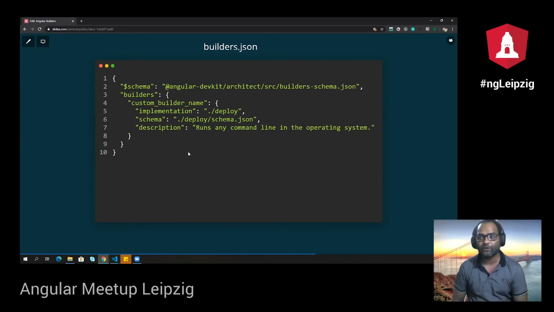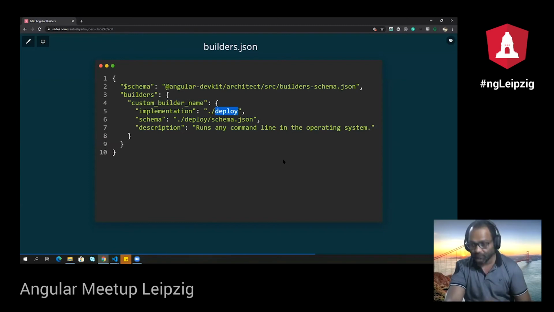And then after you have created your index.ts file, and you have included the entire code into index.ts file, you can go ahead and create a builders.json. So builders.json file lets you define your command name. So here custom builder name is your command name. For example, if I want to create a new command, for example build prod or build UAT, I will give my builder custom builder name as my command name. Then implementation will target your index.ts file, wherever your index.ts file is. So if it is available in the same folder, that's fine, I can just say index.ts. If it is available inside any other folder, I can just say / my folder name, right?